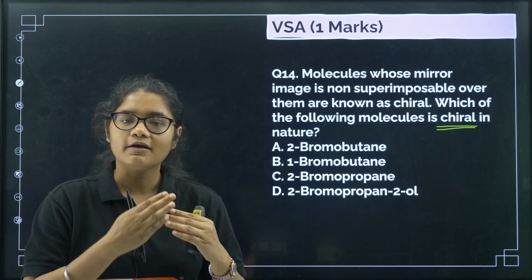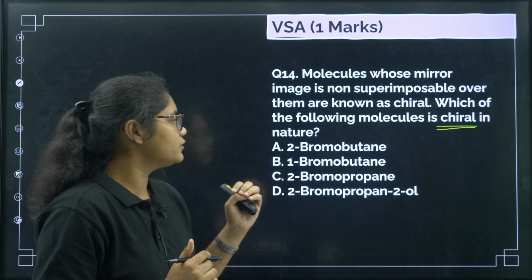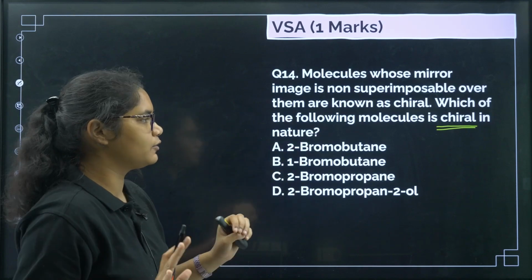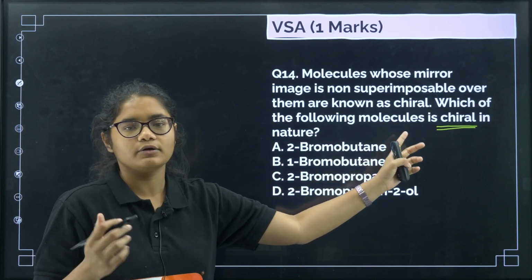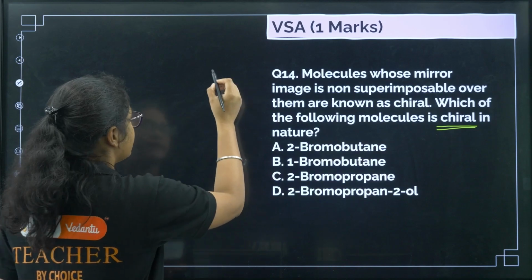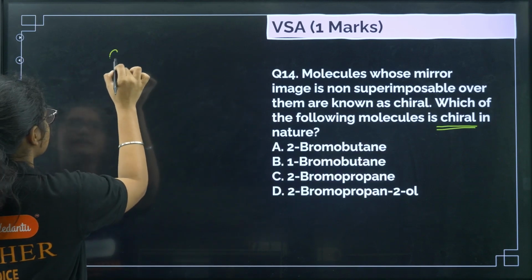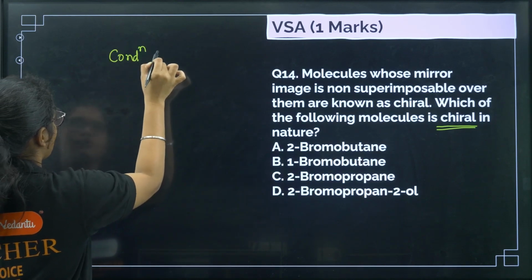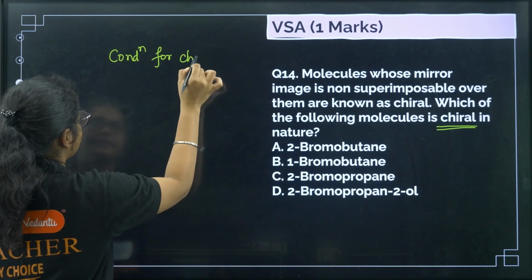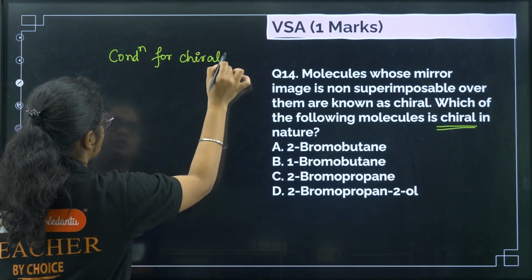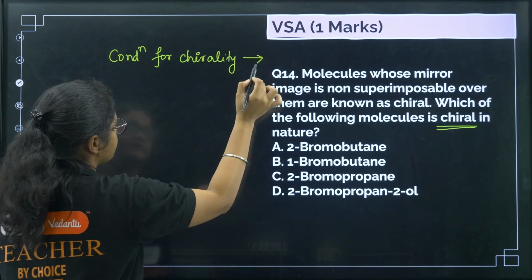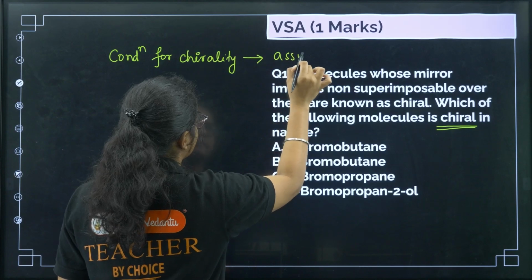It is a very tedious process. So to know whether a compound is optically active or chiral or not, we have a condition here, condition for chirality, that there should be a presence of asymmetric carbon.